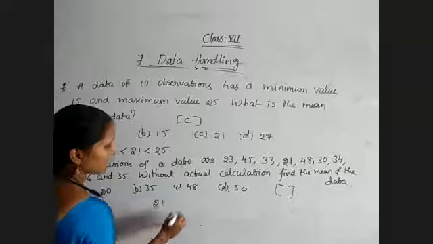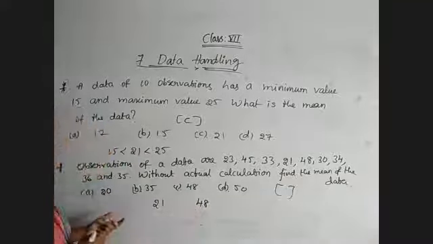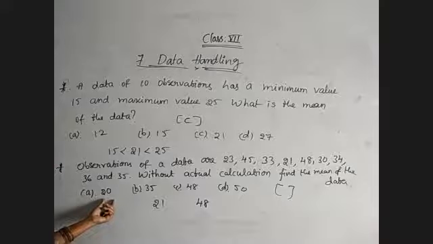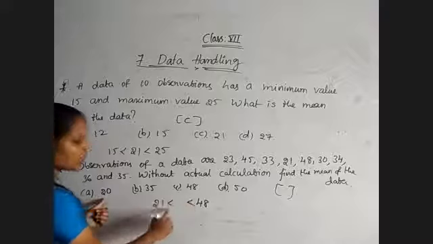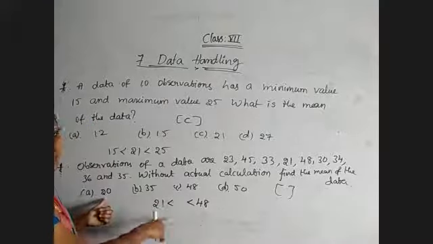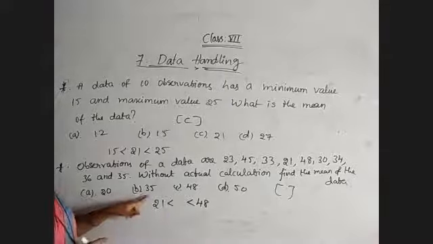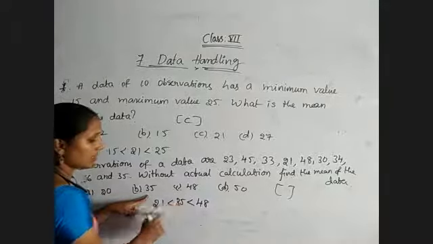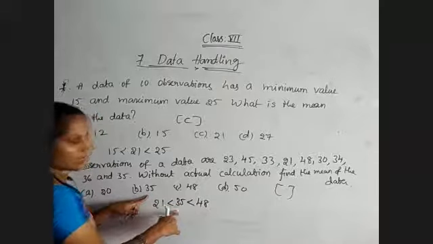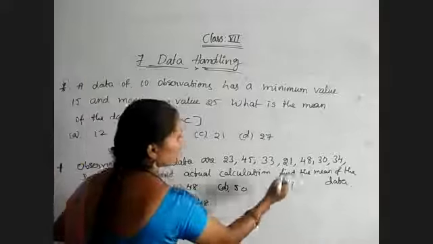Okay, now observe the options. 20 is lesser than 21. Whatever value is in between 21 and 48 we must say, meaning more than 21 and lesser than 48. 35 is in between both of these values. So the mean of this data will be 35.